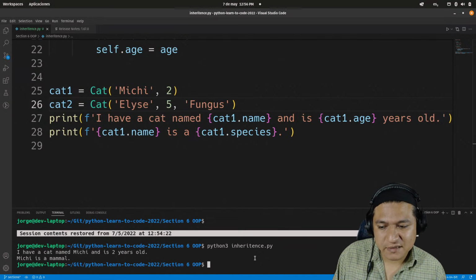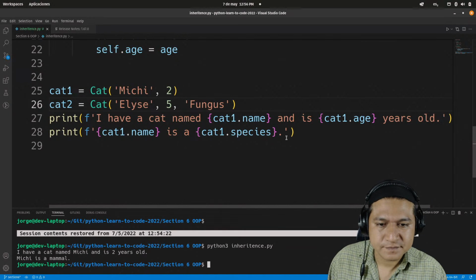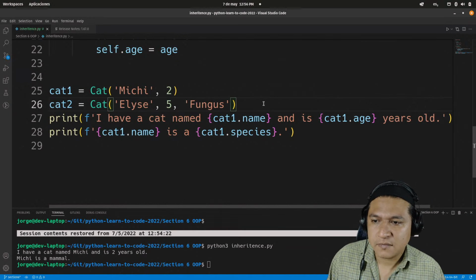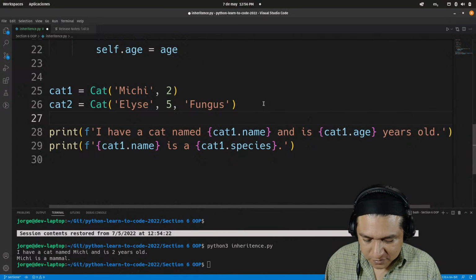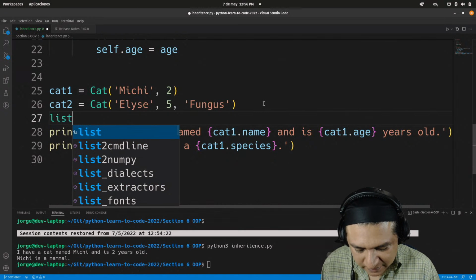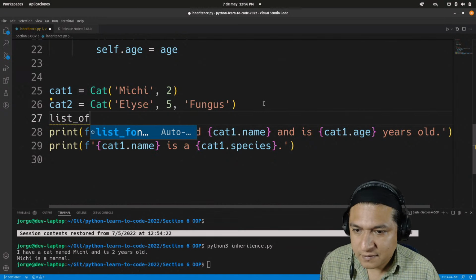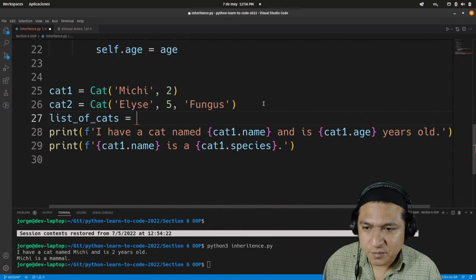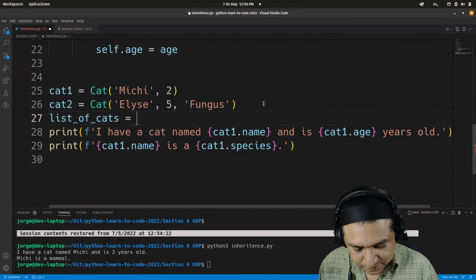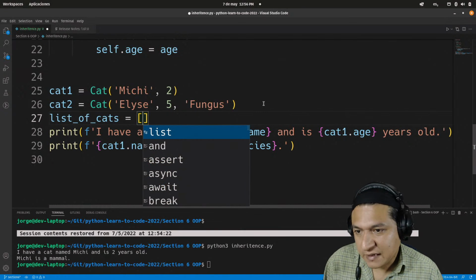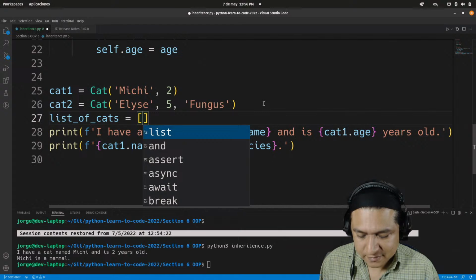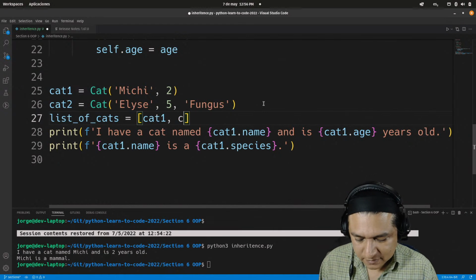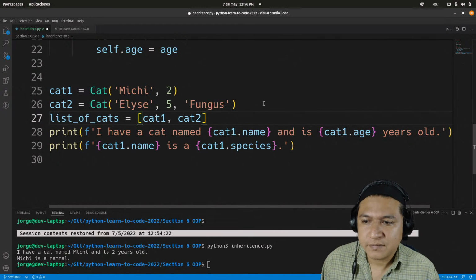Oh, Michi is still a mammal. And actually, I may like to create a list of cats, which is going to be equal to cat1 and cat2.